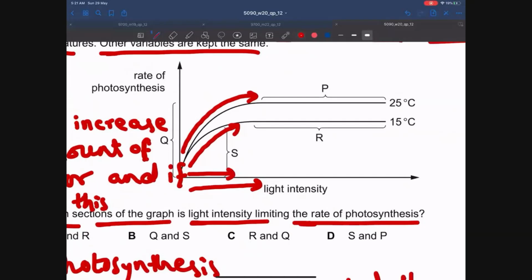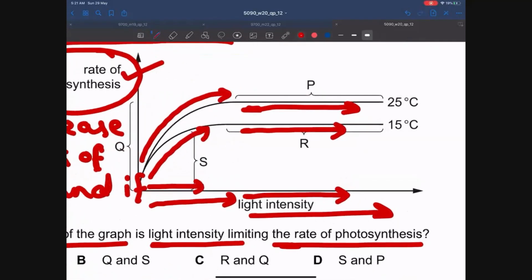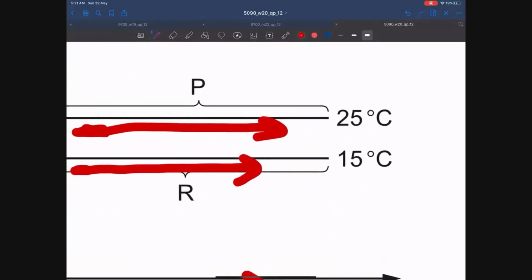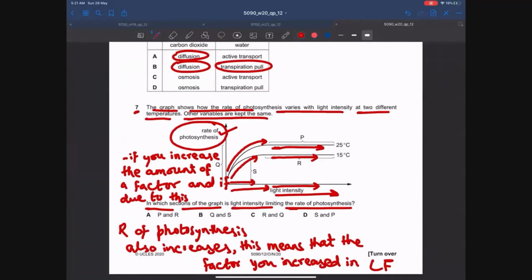But if we talk about R, right now at R, we are increasing light intensity. However, there is no change in the rate of photosynthesis. Rate of photosynthesis is on the y-axis. And also at P, if we are increasing the light intensity, there is no change in the rate of photosynthesis. So at P and R, an increase in light intensity has no change on the rate. This means that light intensity is not a limiting factor at P and R. However, light intensity is a limiting factor at Q and S, because as we are increasing the light intensity, the rate of photosynthesis also increases. So the answer is B.